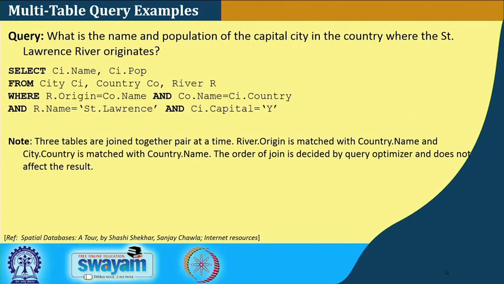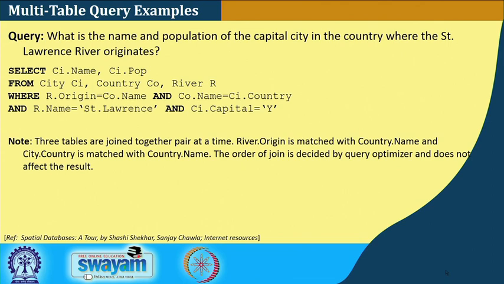Like we have seen some of the queries, here are a few more queries, like the name and population of the cities where, say, the St. Lawrence river originates, or the river Godavari originates in our context.